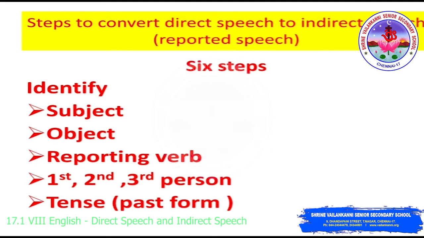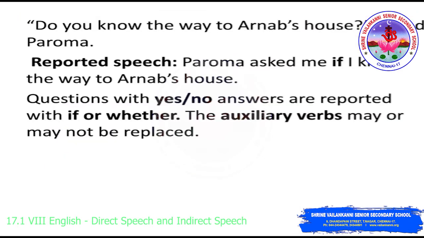For example, "Do you know the way to Arnab's house?" asked Paroma. Paroma asked me if I knew. Know becomes knew the way to Arnab's house.